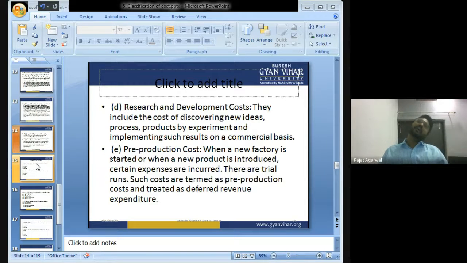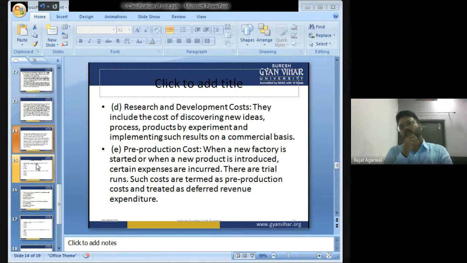Now, to bring those features, those new ideas, into existence, into implementation, we have to incur some expenses. Those expenses are known as research and development expenses. For example, now in my car, I'm launching a new feature, that is cruise control.